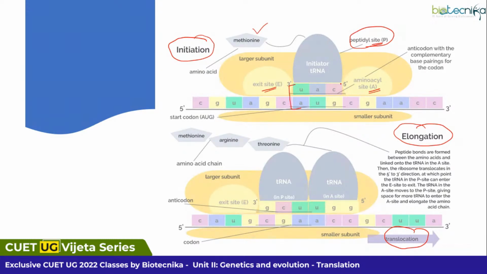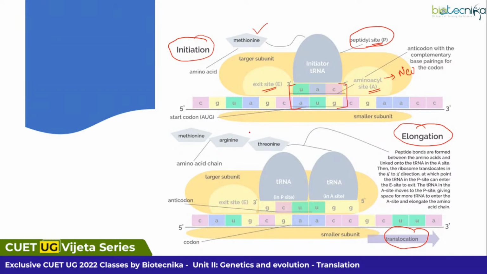And this is the complementarity: the AUG initiator codon is complementary to the tRNA in order to initiate translation. And in this site you will find new tRNAs. As you can see here, new tRNAs are formed and amino acids are formed like this.